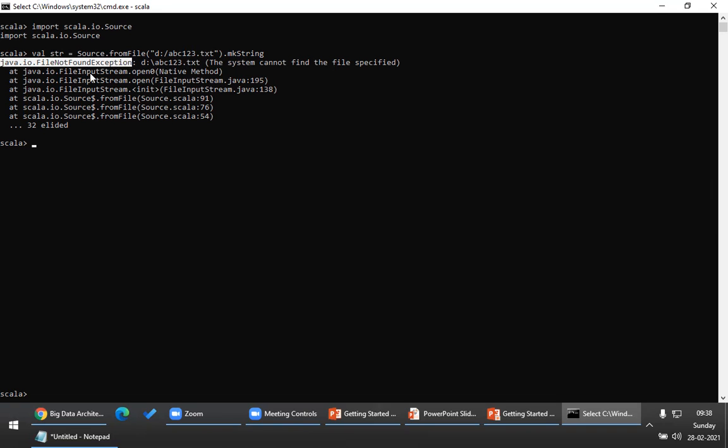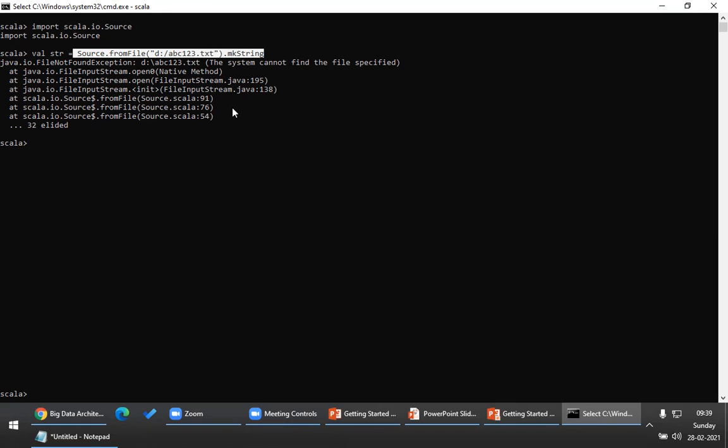But Priya, did you think of the scenario that you have an str? Am I using this variable anywhere in the program? No, sir. But why should it read then? Please understand this. I have this variable str, and I'm not using it anywhere in my program. Then what is the point of reading? Don't you think? Yes or no? In a Spark application, you create an object of type SparkSession but you're not using the SparkSession anywhere. Then why should it create an instance of SparkSession? Now, please understand this, guys. This str variable I'm not using anywhere in the program, but still the program is trying to read a file.